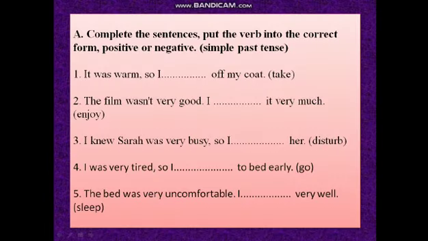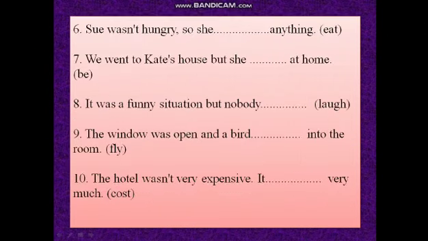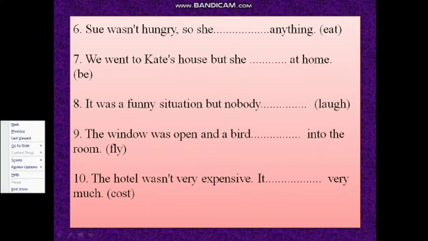Now this is an exercise for you. Complete the sentence, put the verb into correct form, positive और negative. आप देखो कि कौन सा सेंटेंस आप पॉजिटिव में बना सकते हो, कौन सा नेगेटिव में बना सकते हो. जो पहले से ही पॉजिटिव में है उसको थोड़ा सा चेक करके go through it, and if you have any problem, drop me a message on my WhatsApp number. I will clear your queries कि आपको नेगेटिव पॉजिटिव बनाना आना चाहिए.